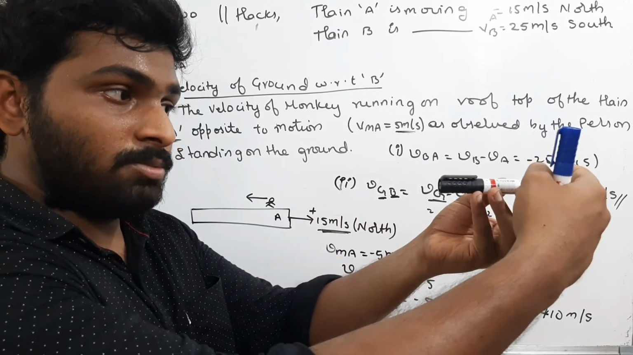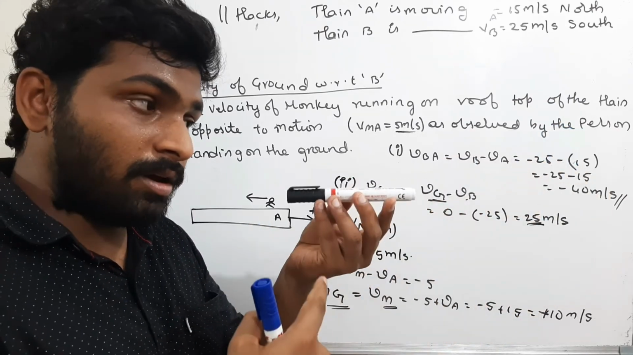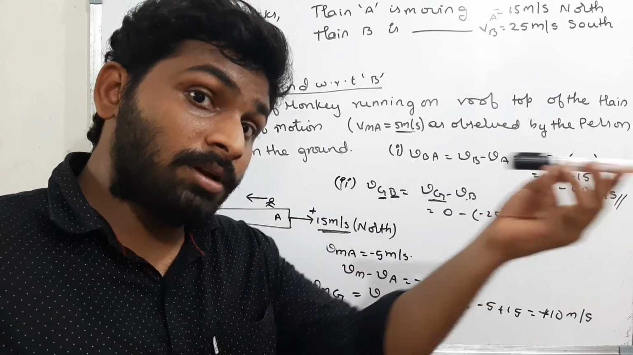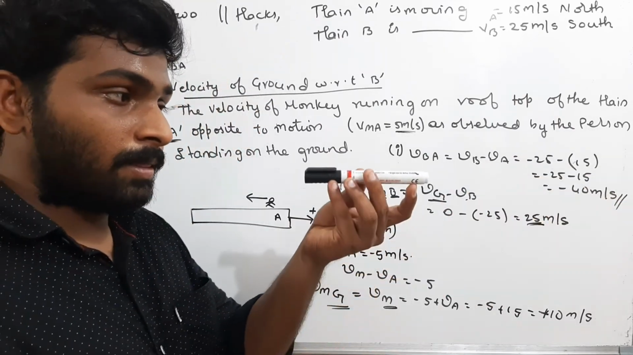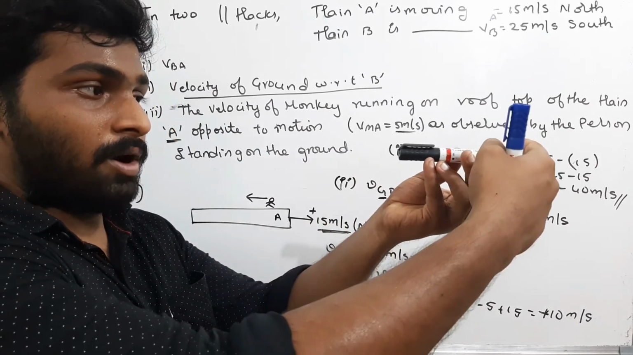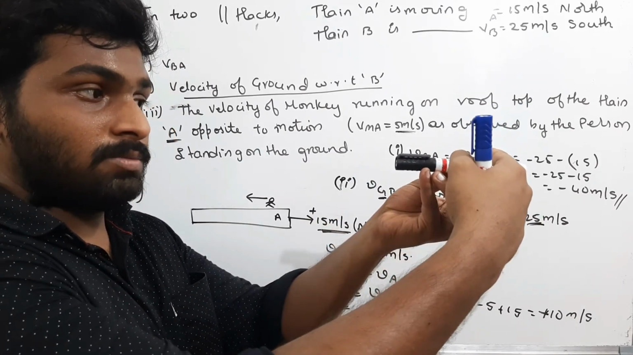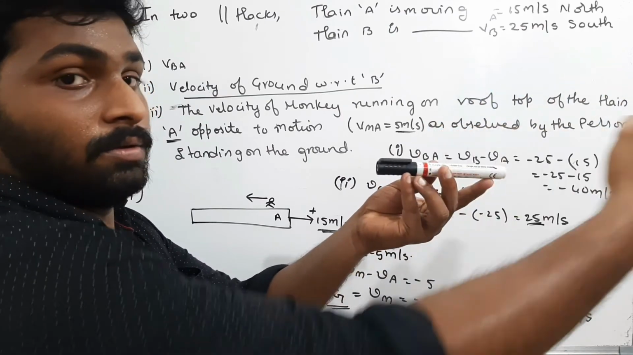The train moves 15 meters, the monkey is moving 5 meters. You will feel as if the monkey is moving that side with 10 meters per second. Can you imagine that? The train moves 15, the monkey forward 5, and you will feel as if the monkey is moving backwards this side by 10 meters per second.